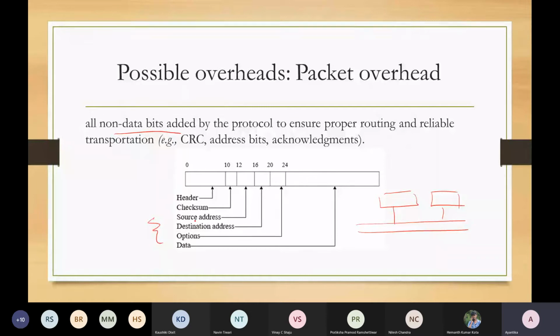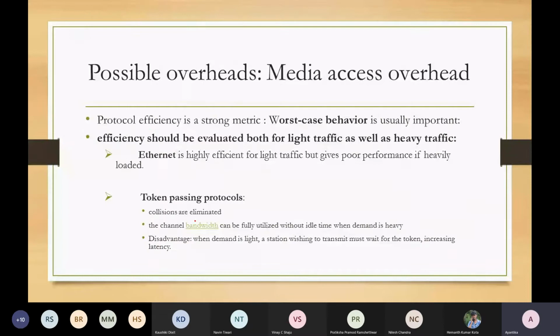There, in every case, we will check what the packet overhead is, what the increase in packet overhead is, and what added features or benefits we are getting for that. Okay, as of now, we will just focus on the media access overhead, meaning collision handling and handling transmission from multiple stations. In this case, we have seen that our existing LAN-related Ethernet scenario is not perfectly fine to adapt in our embedded networking.